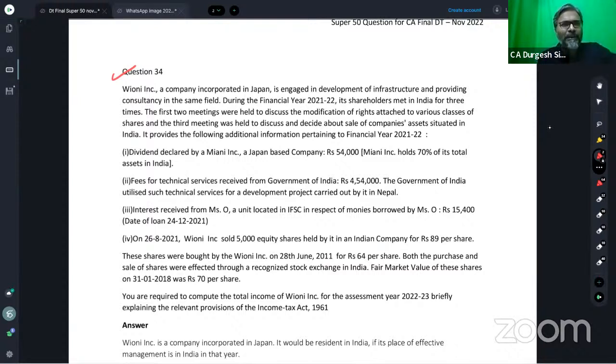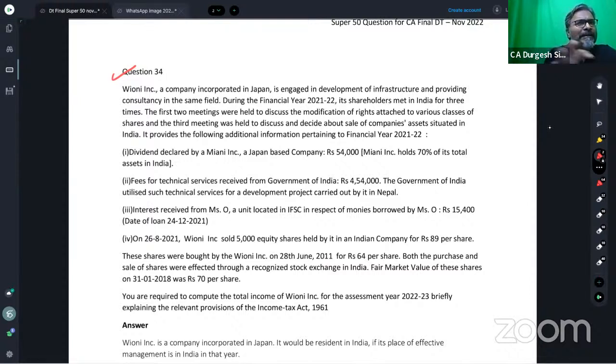Vioni Inc., a company incorporated. Now, students, if possible, ensure that on the day of the examination, you can use one extra day off that you have got after the costing paper.